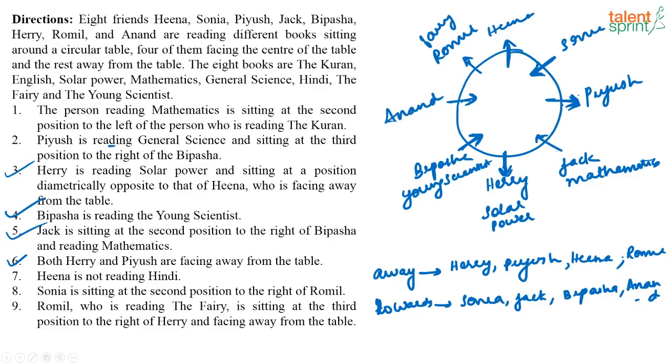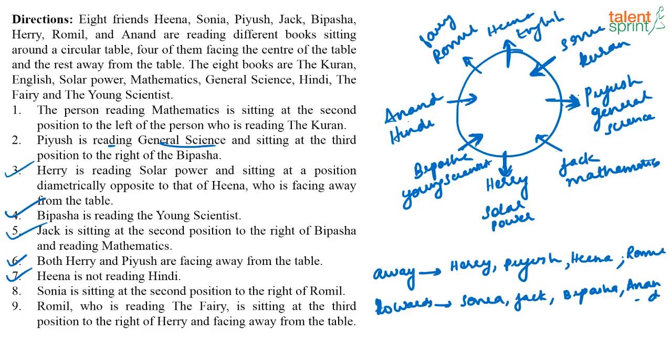Now which are the books that all of them are reading? See, I know Piyush reads general science. So put general science here. Then I am left with Hindi, Quran and English. Something about Quran is said here, no? The person who is reading mathematics is sitting second to the left of the person who is reading Quran. So who is reading Quran? Sonia has to read Quran because Jack is sitting second to the left of the person who is reading Quran. Then we are left with Anand and Hina. So it is already given that Hina is not reading Hindi. So Anand has to read Hindi and Hina will be English. So this will be your final arrangement.